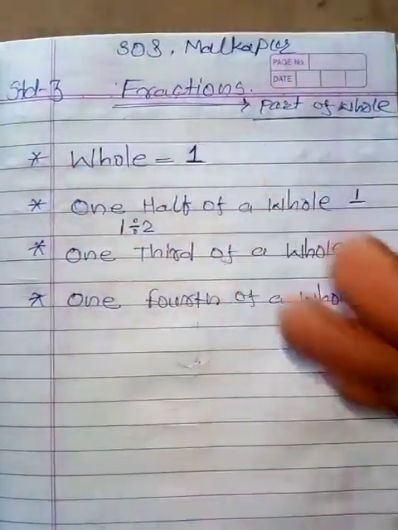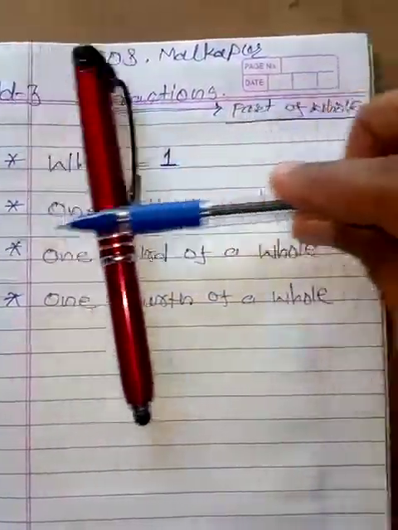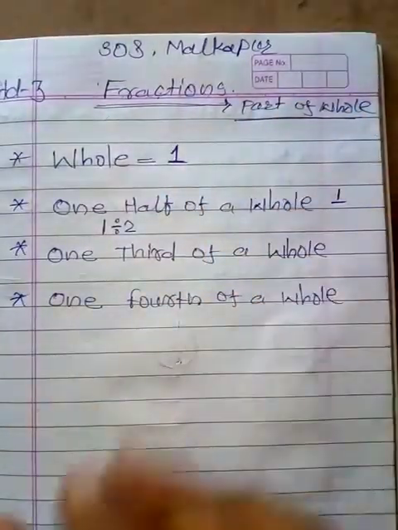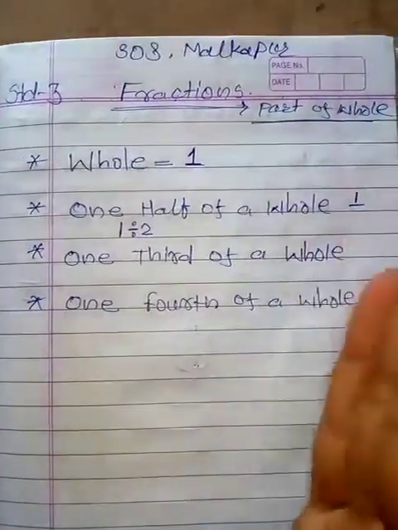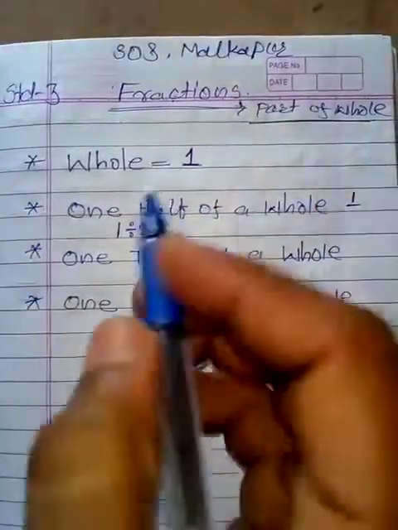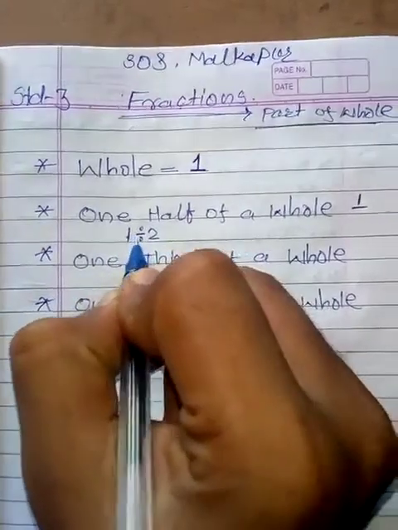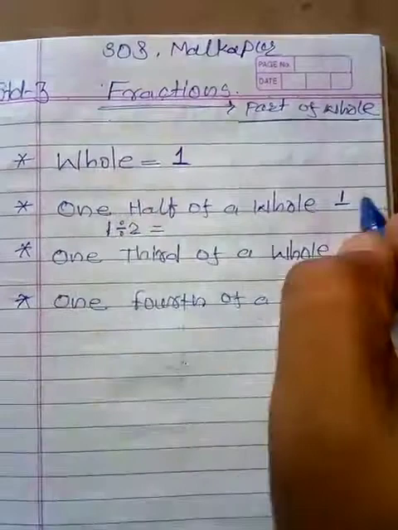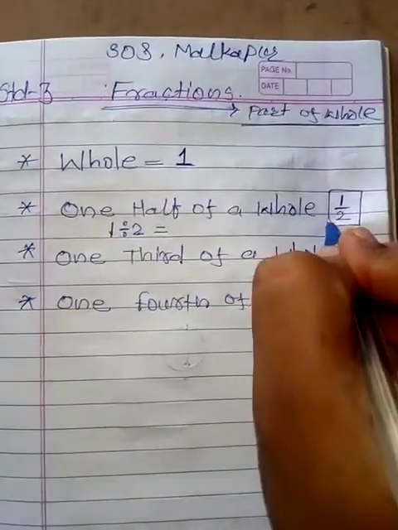So for example, now this is a pen, so if I want to divide it, I will cut this pen from between. Yes or no? Like the chapati, you know the chapati, if you have a complete chapati and you want to make it half, what do you do? You cut from between. Yes or no? So if we divide the one into two equal parts, each part is called one half. This is called one half.